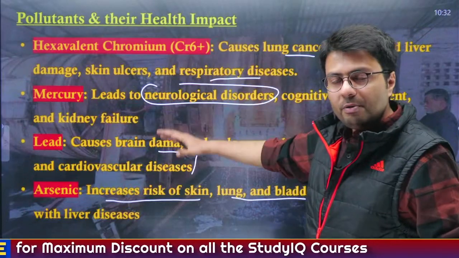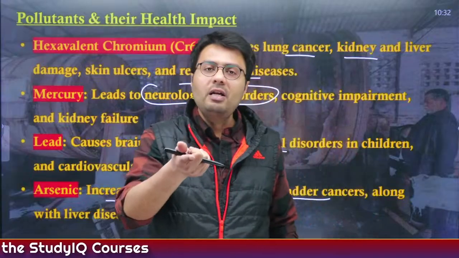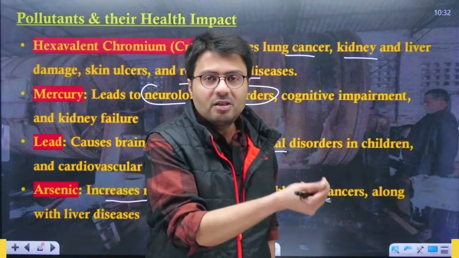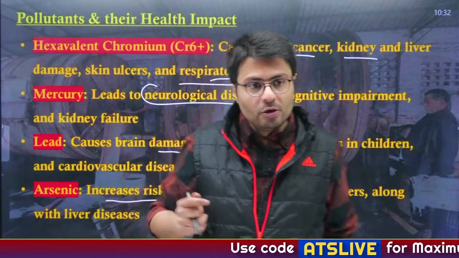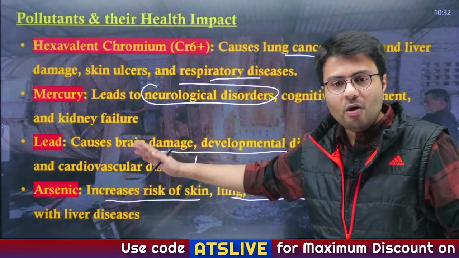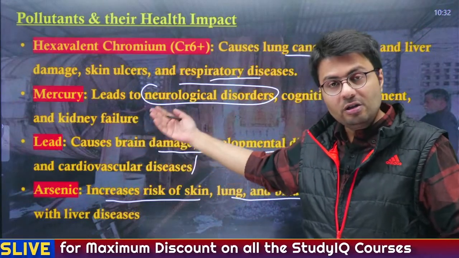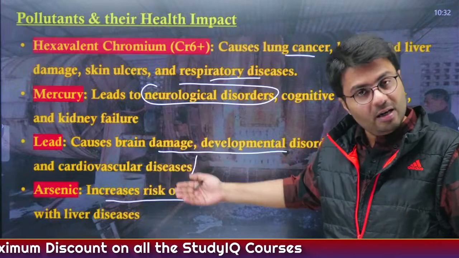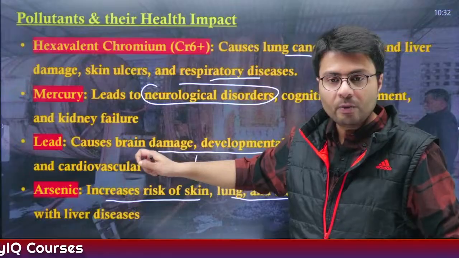So all of them, if you can see, are actually carcinogenic in nature. What is carcinogenic in nature? Any compound that creates a chance of cancer happening is called a carcinogenic compound. So all of these directly or indirectly can cause cancer and many other disorders: neurological, skin-based and respiratory disorders. So these are the harmful chemicals that you should remember.